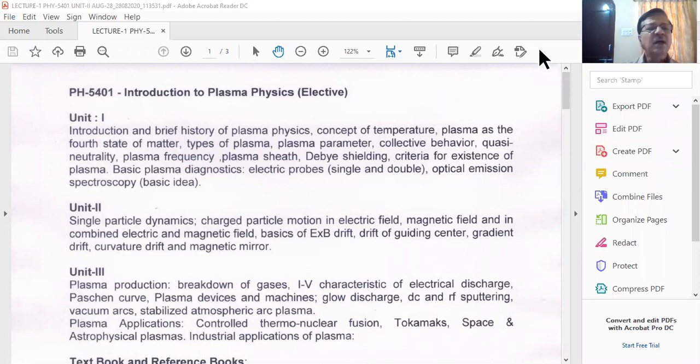Right, friends, you know that I'm also associated with your elective paper for this academic year, and the code of this paper, you know that it is Physics 5401, and I'm associated with Unit 2 and Unit 3. Unit 1, you know, already Professor Gupta sir is taking your Unit 1 and he has already explained the plasma state.